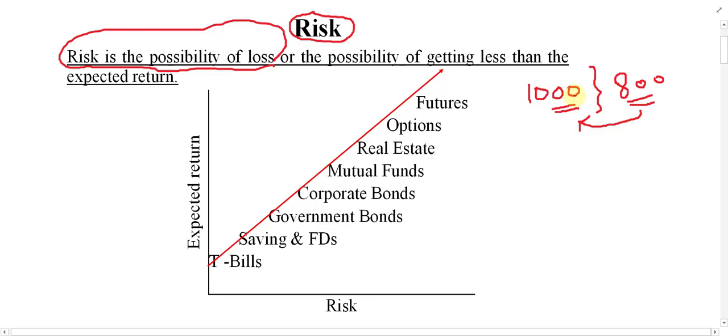So the possibility of getting less than expected return is also called what? Also called risk. If it is possible to have less than what you have expected, this can be called as what? At risk. Okay?